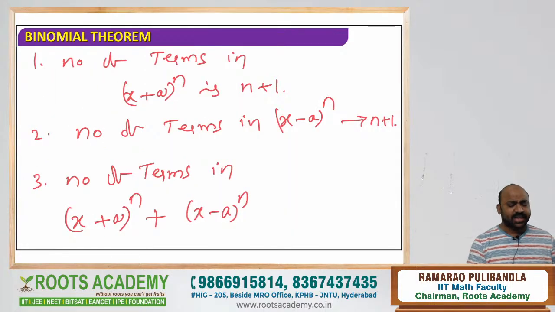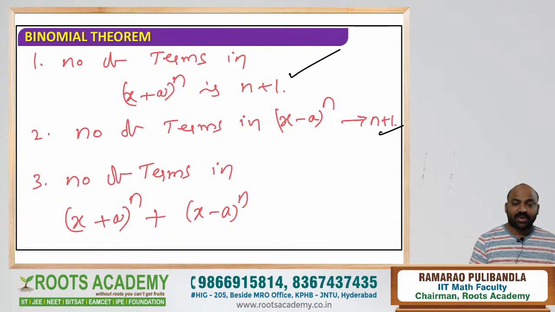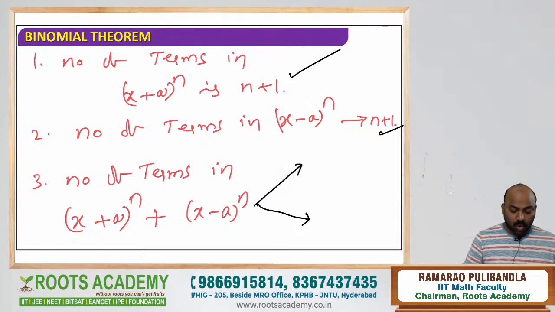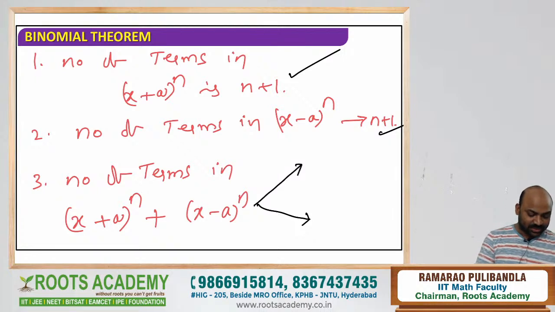But look at this first thing. We can easily say the number of terms in this thing, and we can easily say the number of terms in this thing. But the number of terms in this thing is dash. Can anyone say, dear students? (x plus a) whole power n plus (x minus a) whole power n. Can any one of you give me the clarity about number of terms in this? Do you have any clarity? Did you remember, students? I think few 2020 students also watching this. Can any one of you quickly give me the answer for this? Number of terms in this is a dash.